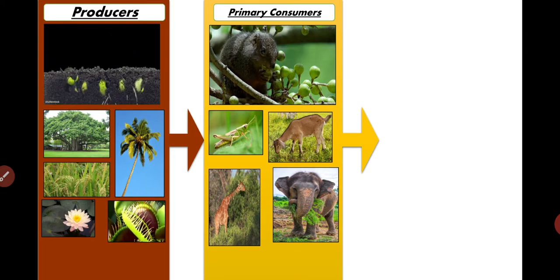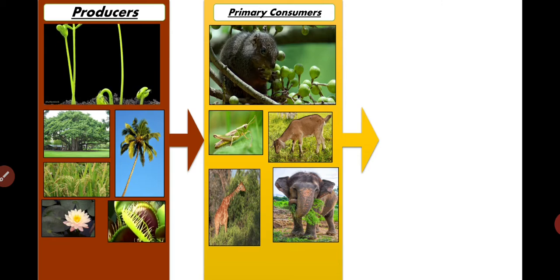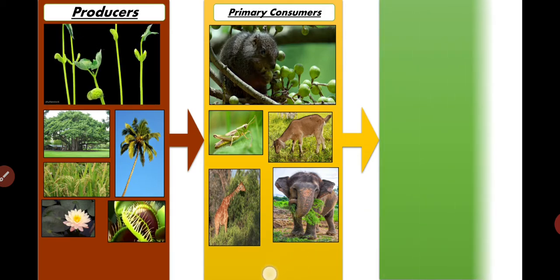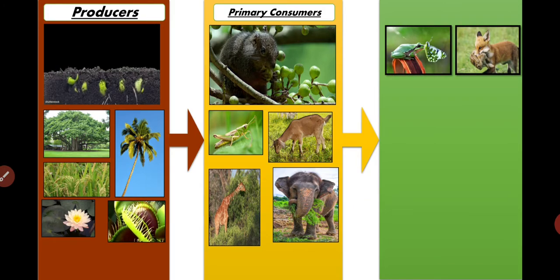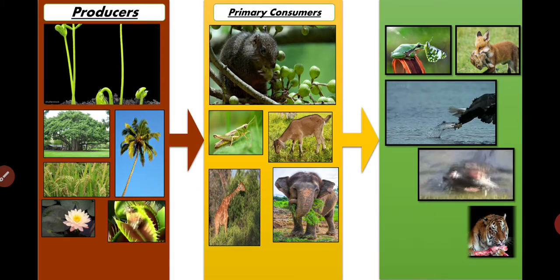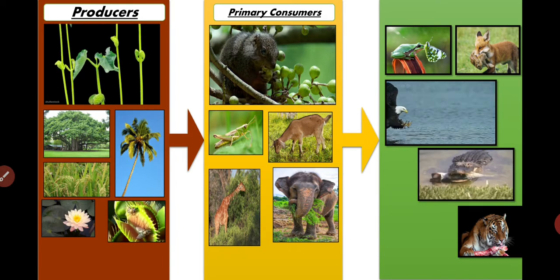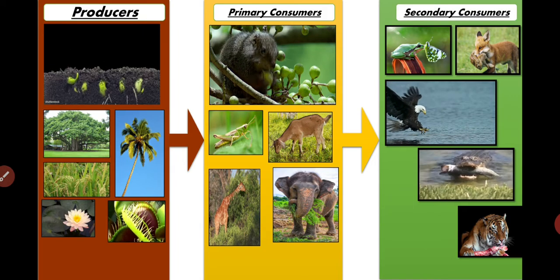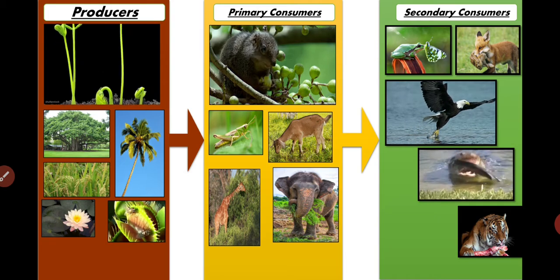And there are certain organisms, few organisms, those who feed on these primary consumers. And what do we call them? We call them secondary consumers. And who eats those secondary consumers? Tertiary consumers eat them. Okay, so we have primary consumers, secondary consumers, tertiary consumers, and apex consumers in our environment.